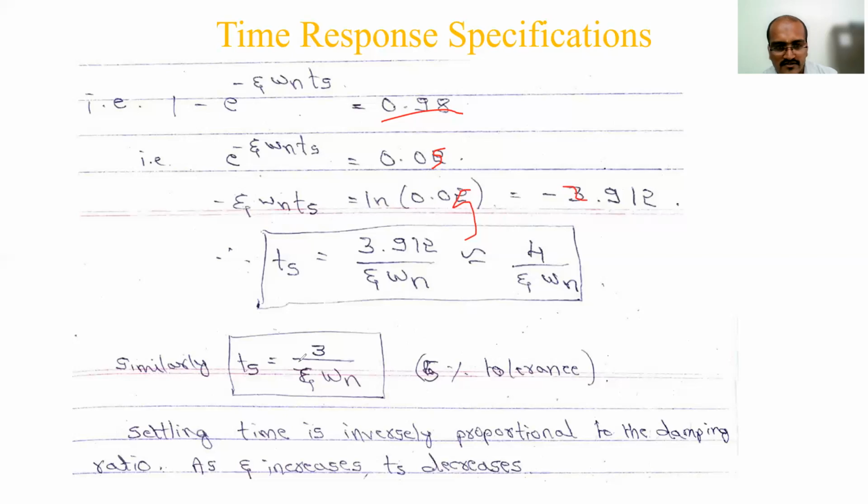For an underdamped system, we are applying zeta between 0 and 1. If zeta is equal to 1, there will be no oscillation, and it will reach the critically damped system. If zeta is more than 1, it will again reach the steady state. So this is the conclusion we have come to.